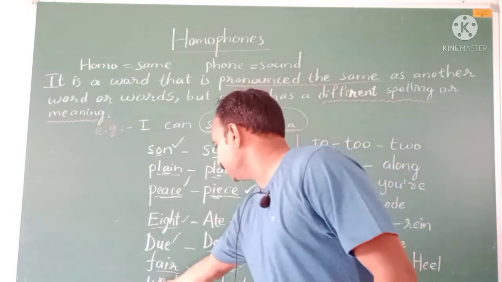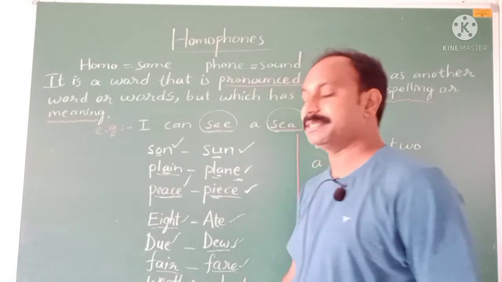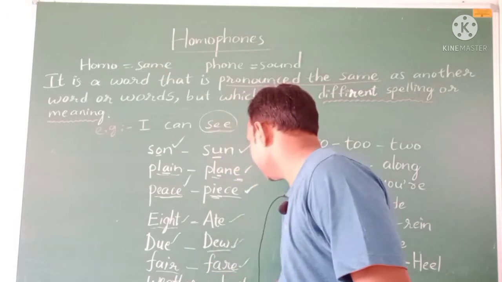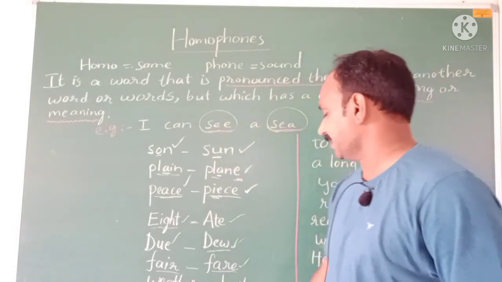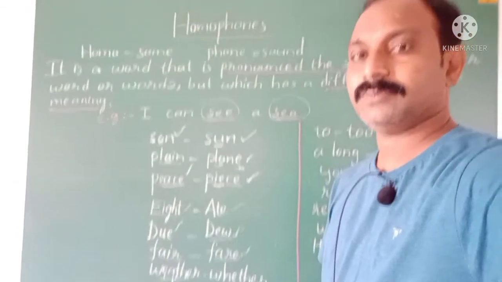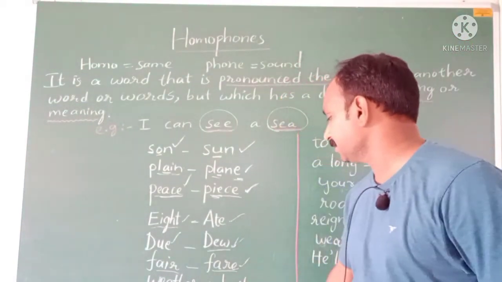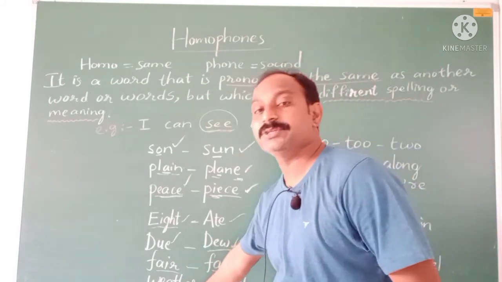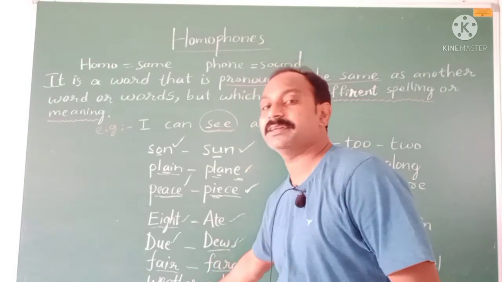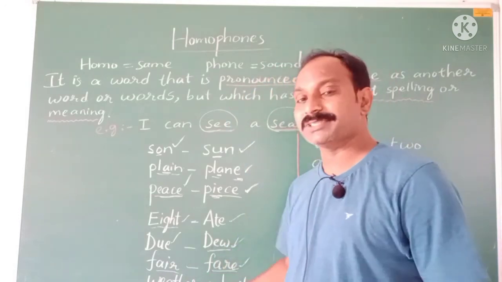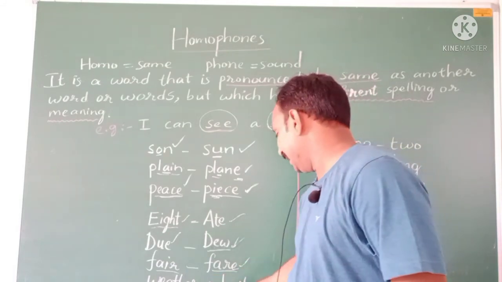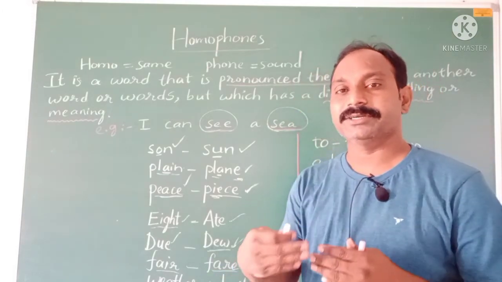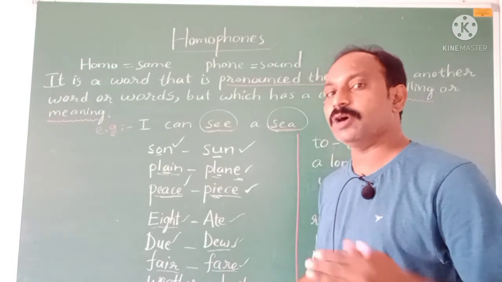The sound of this weather and this whether is the same, and the meaning is different, and the spelling also is different. Here W-E-A is there, and here W-H-E is there. So the spelling is different and the meaning also is different, but the sound is the same. This weather refers to the atmosphere, the condition, and this whether expresses choices, two options or some options.